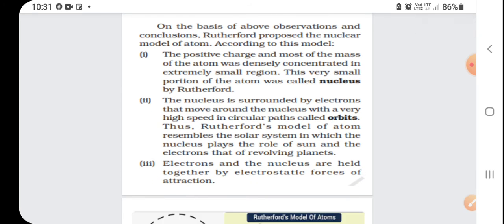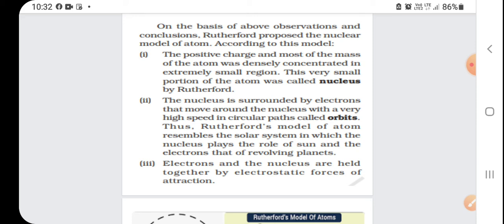The nucleus is surrounded by electrons that move around the nucleus with very high speed in circular paths called orbits. Thus, Rutherford's model of an atom resembles the solar system, in which the nucleus plays the role of the sun and the electrons that of revolving planets.